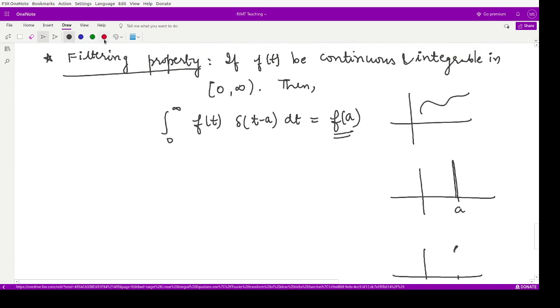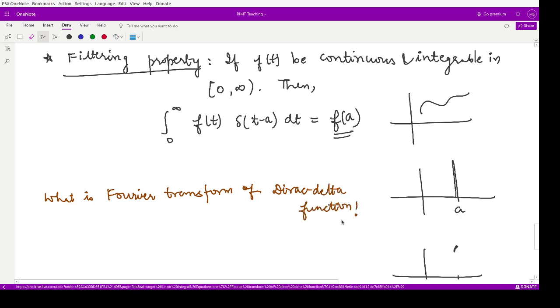Now we are interested to calculate the Fourier transform of the Dirac delta function. For that, we take its Fourier transform.